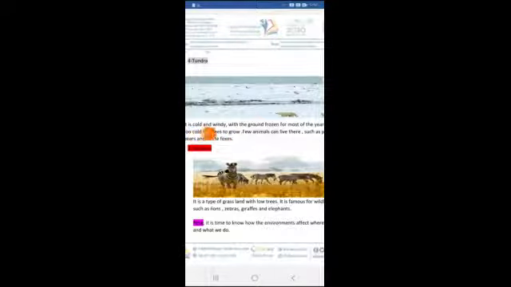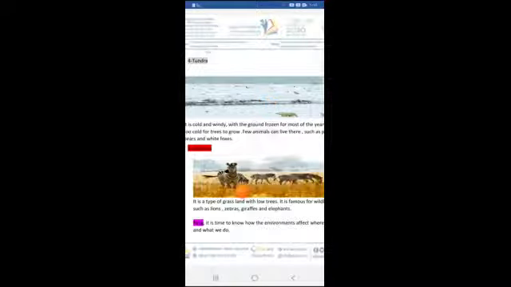Because the tundra is very cold and windy, with the ground frozen for most of the year. It is too cold for trees to grow, and also very few animals can live there, such as the polar bears and the white foxes. This is the tundra. This is another type of environment.